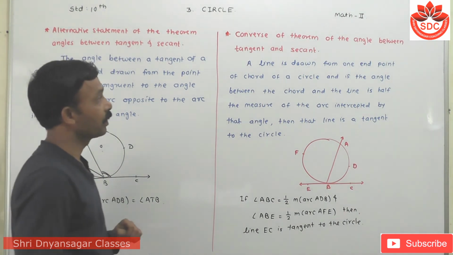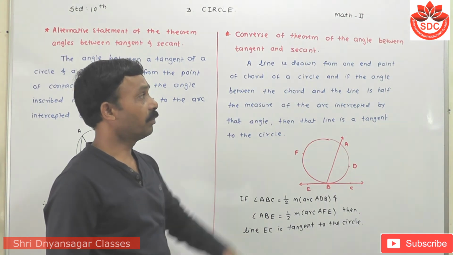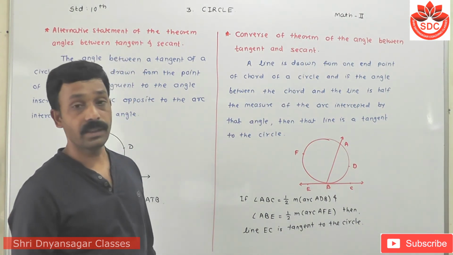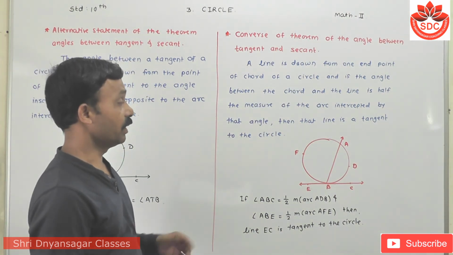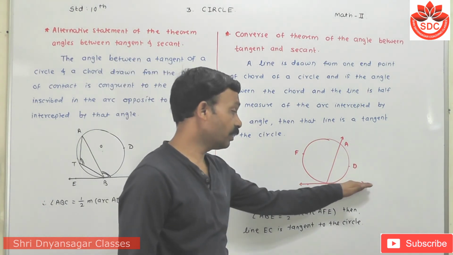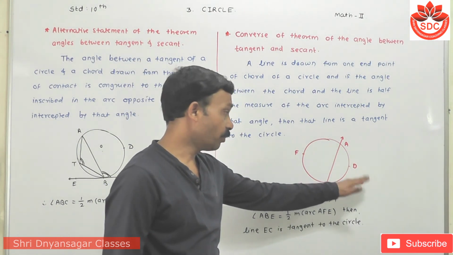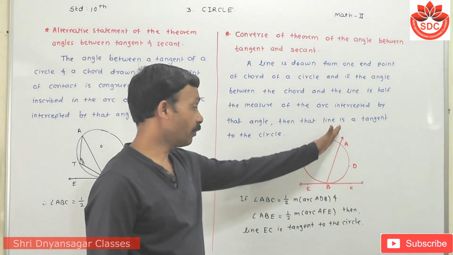Okay. Then the converse of the theorem of the angle between tangent and secant. Look here, one side of the angle is the tangent and one is the secant.